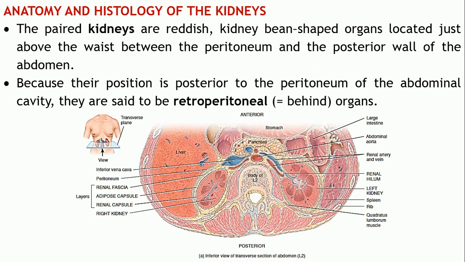Apart from that, we will also deal with the blood supply to the kidneys, which is again a very important point which we will be discussing.